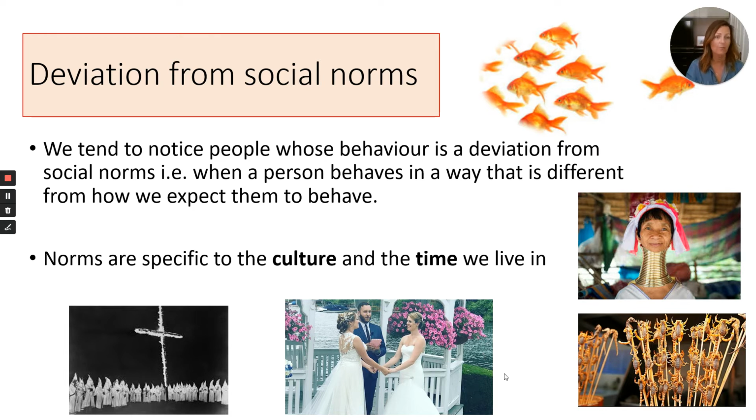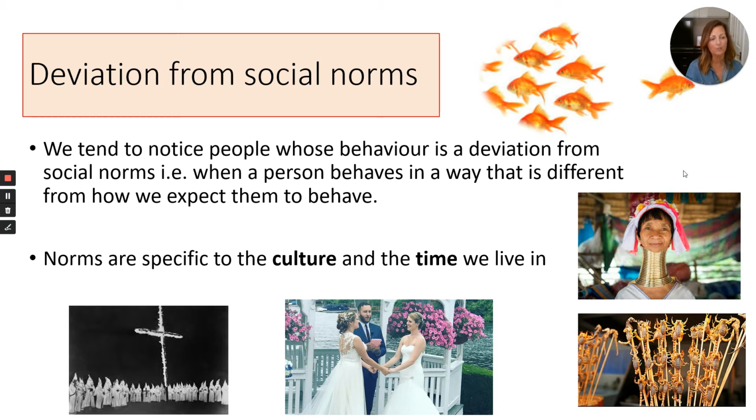There's a couple of examples that I've given you here. So in some countries in Africa and Asia, the practice of neck lengthening was something that was considered beautiful, and something that was quite a cultural thing that some ladies did. Whereas in our culture, that's not something that we would consider normal if somebody was trying to lengthen their neck.